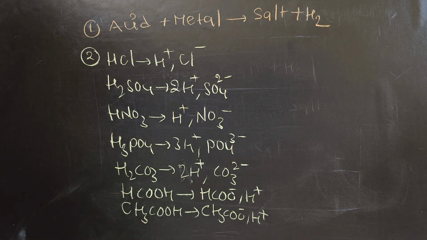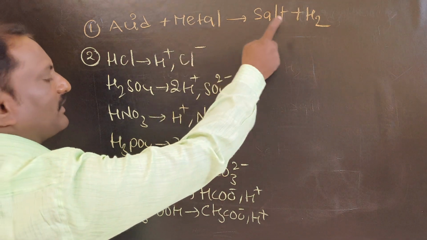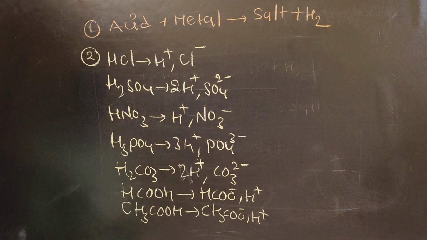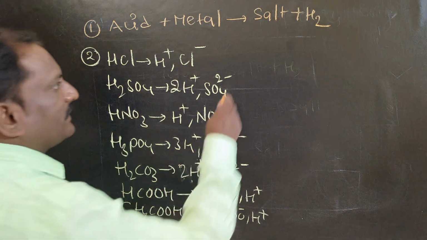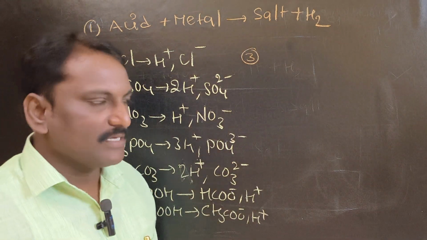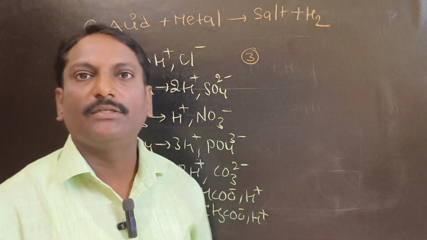Please copy them. Point number one, statement: generally acid reacts with metal to give salt plus hydrogen gas. Point number two, acids and their splittings. Point number three, reactive series of metals, because the reaction between acid and metals is a displacement reaction.